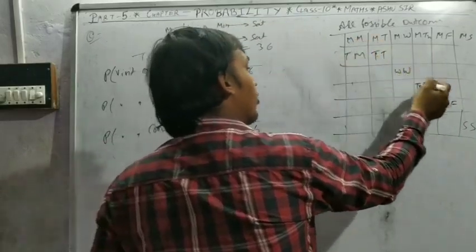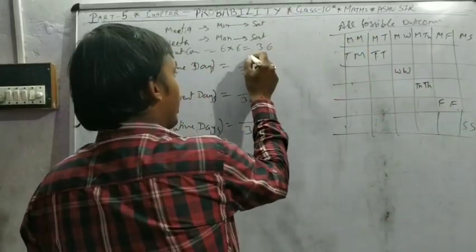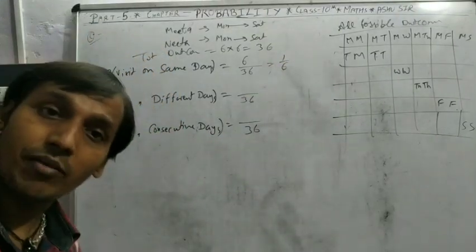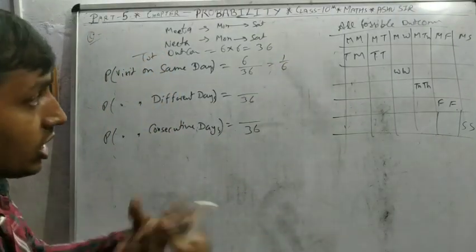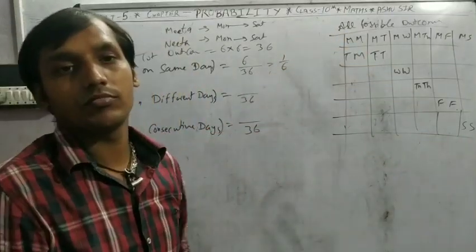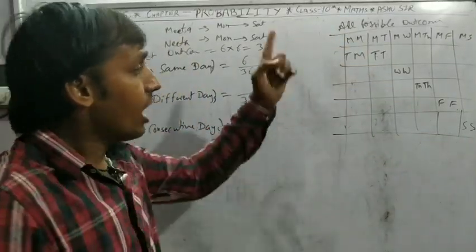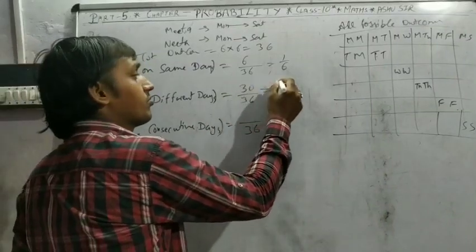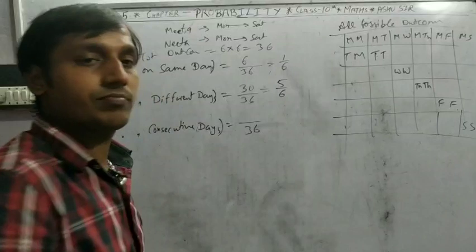So 1, 2, 3, 4, 5, 6. So 6 upon 36, that is 1 by 6. Different day means other than same days, so 36 whole minus 6 same days, that is 30 upon 36, 5 by 6.